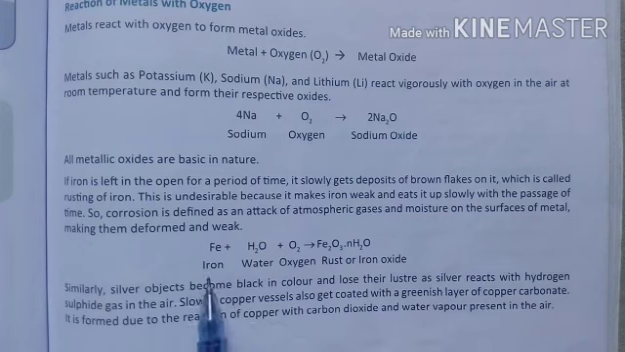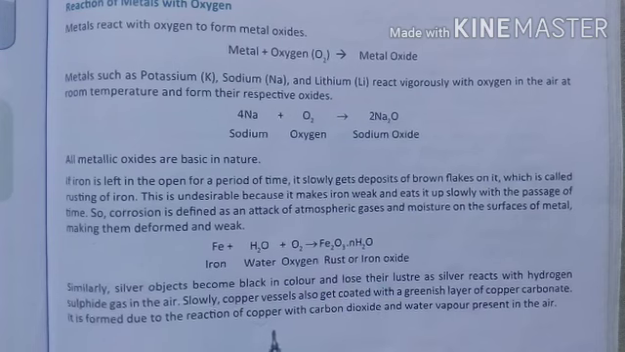So what is the reaction? When iron reacts with water and oxygen, Fe is the formula of iron, then water, H2O, and oxygen. When these two react with iron, it forms rust, iron oxide, that is Fe2O3, with some number of water molecules, H2O.